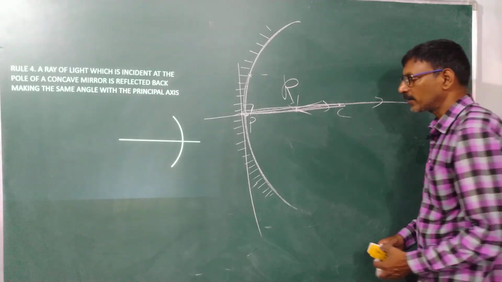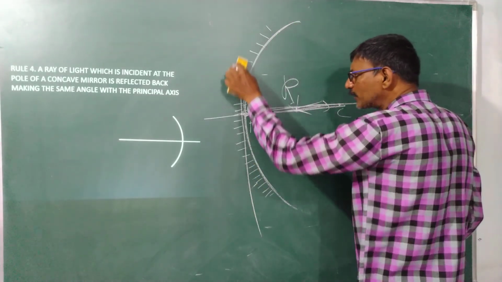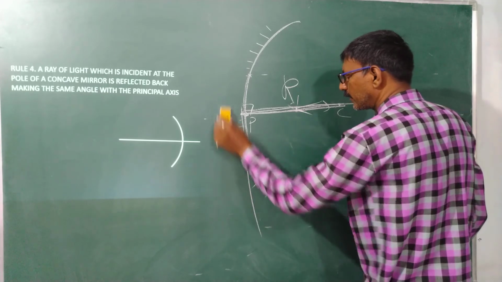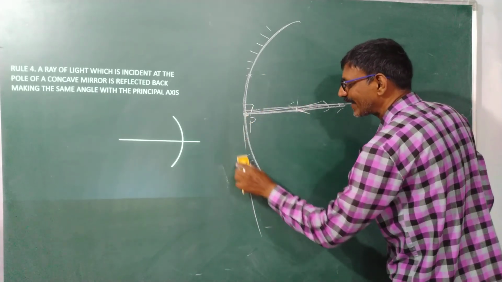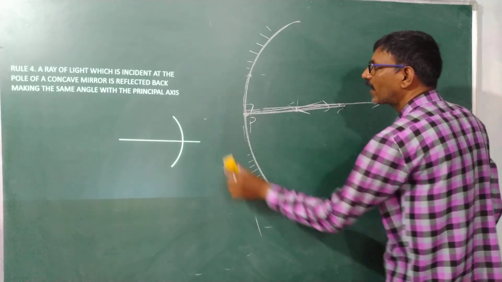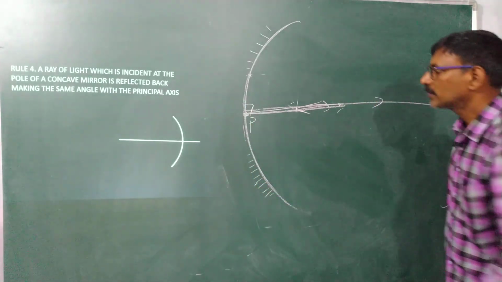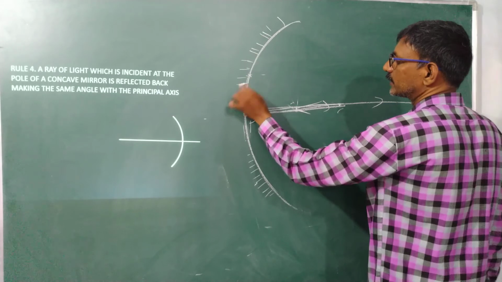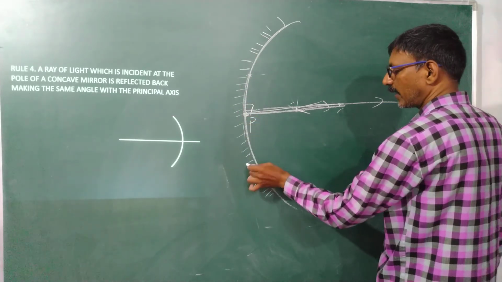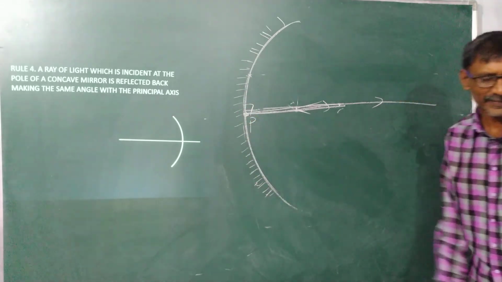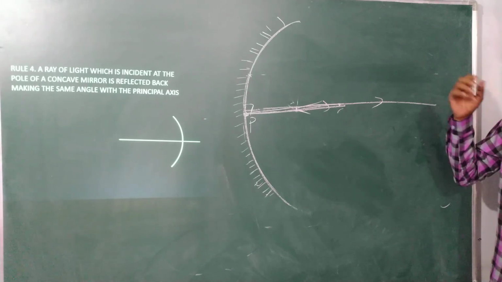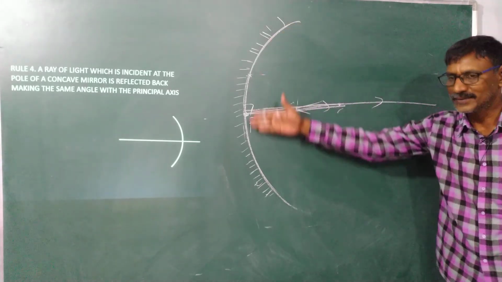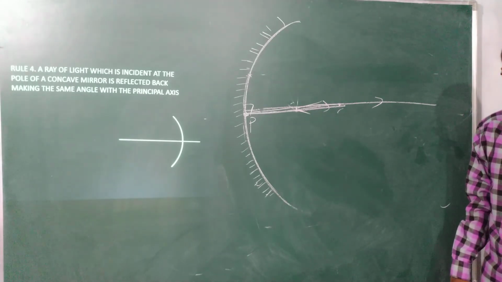Now, coming to the image formation in concave mirror. This is my concave mirror. So the outward is coated with silver so that I get a concave mirror. In the next video, we will see the image formation in concave mirror. These are very, very important.